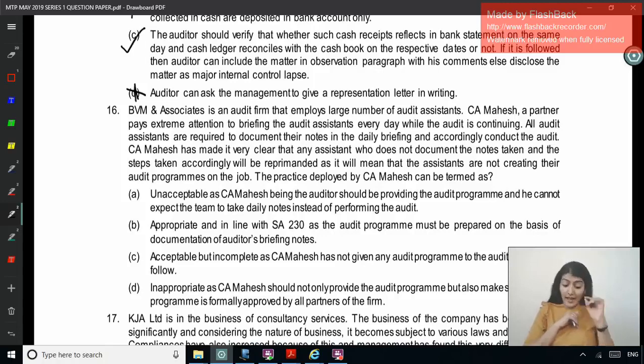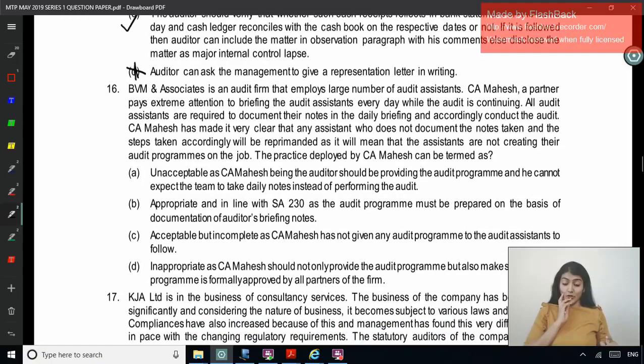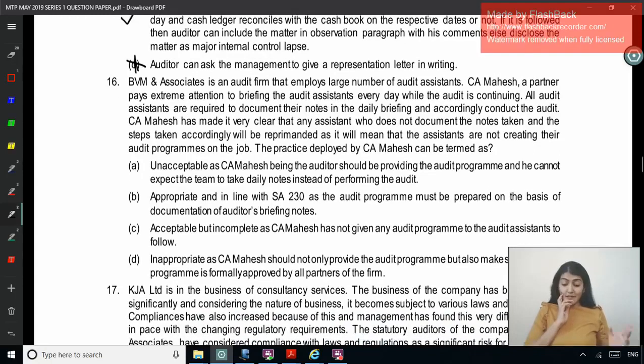Warning, as it will mean that the assistants are not creating their audit programs on the job. The practice deployed by CA Mahesh can be termed as, so he's telling you should make notes every day, and if you don't do it, it will be like you've not created an audit program.